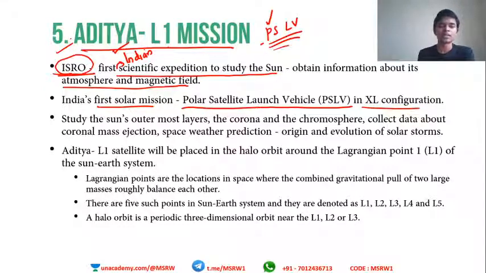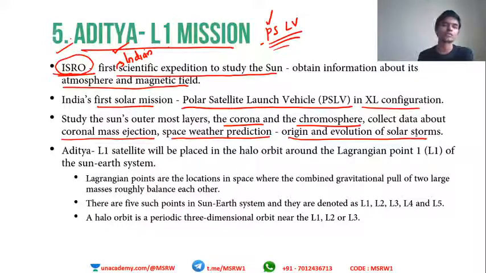GSLVs are used to carry heavy payloads, used for Gaganyaan, Chandrayaan and all that, but the Aditya mission uses PSLV. The aim is to study the sun's outermost layers, the corona and chromosphere, and collect data about coronal mass ejection, space weather prediction, and the origin and evolution of solar storms. All this happens within the sun, and in order to study these kinds of events, Aditya was sent.